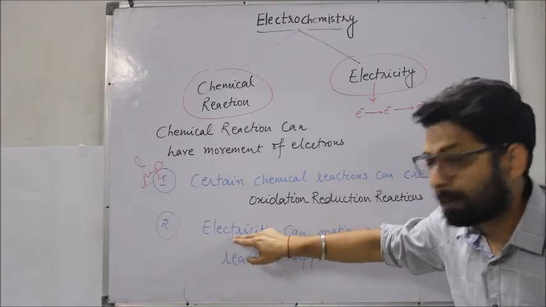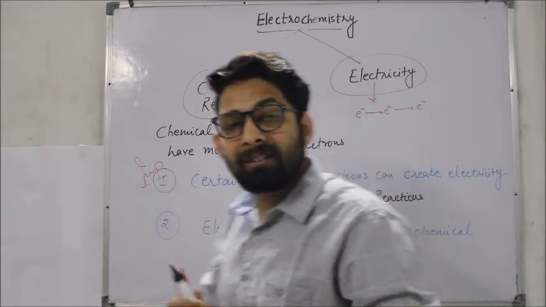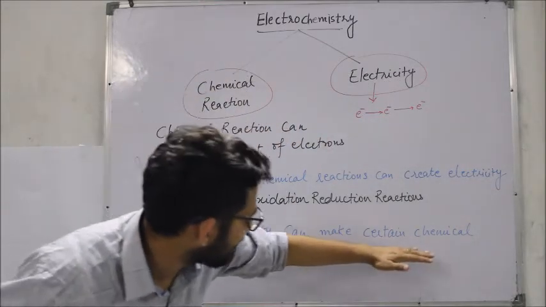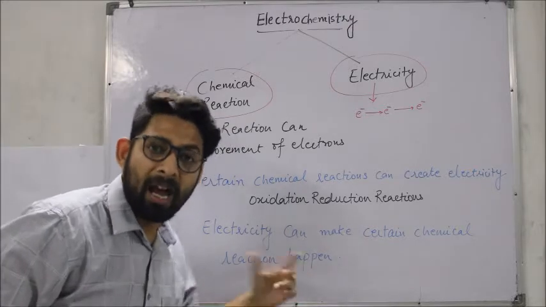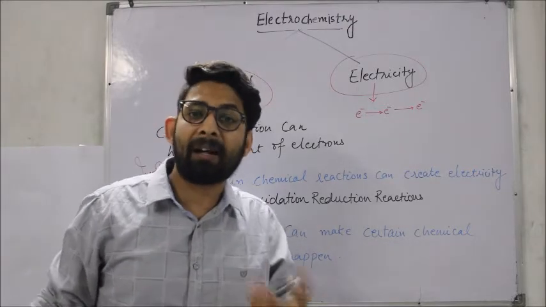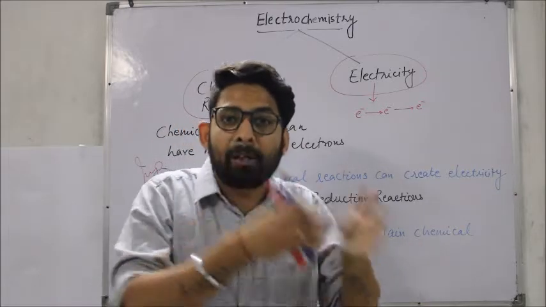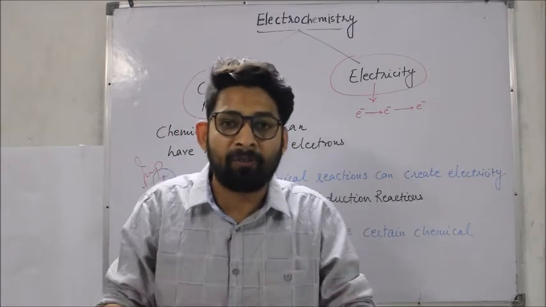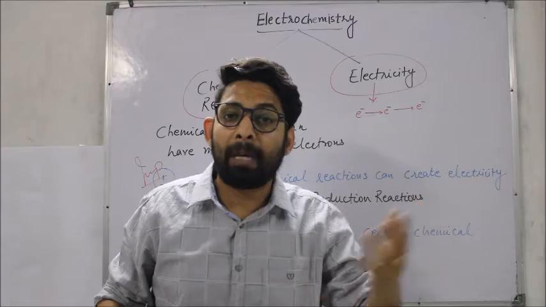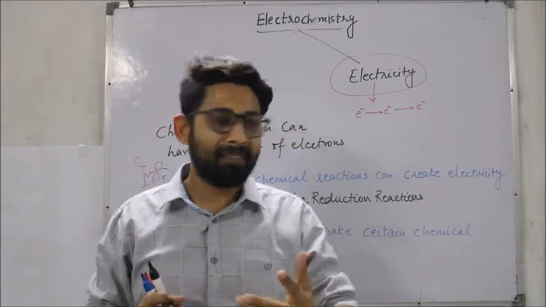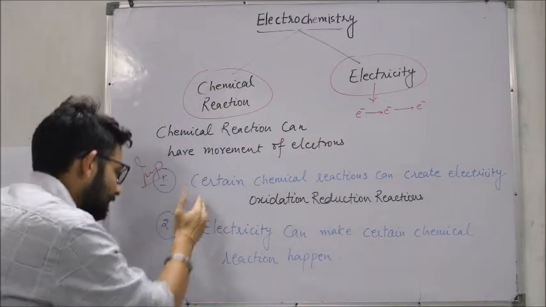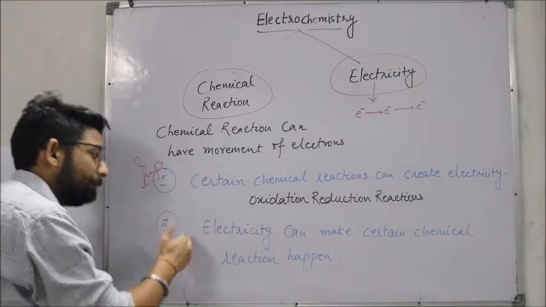मतलब electricity means, अगर electricity हम use करेंगे तो there are certain chemical reactions which are going to happen for us. Otherwise it is not possible. अगर हम battery use ना करें तो element is not going to give an electron. There will be no movement of electrons. So those reactions will not be able to give electricity to us. So electrochemistry का introduction, it's very easy. I guess समझ में आ गया होगा. These 2 points we are going to study.